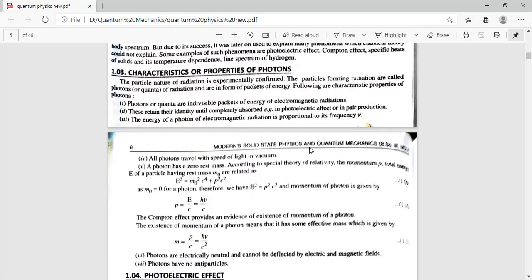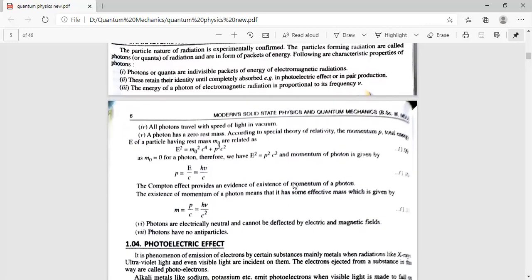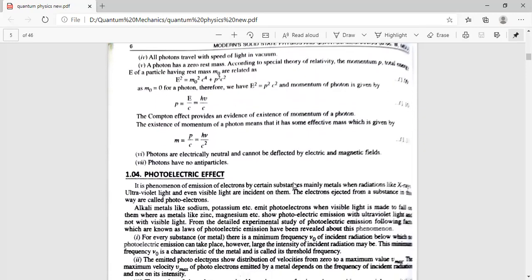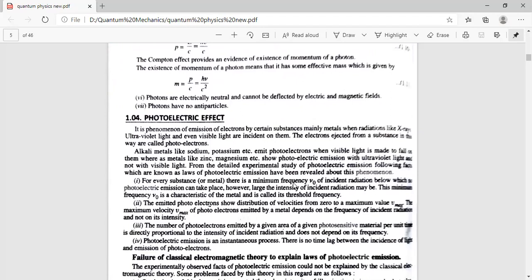So these are quantum particles, not classical particles. Now, after knowing the basics of quantum mechanics, we'll start with our first main topic of Unit 1, which is the photoelectric effect. We'll study the photoelectric effect in the next lecture.